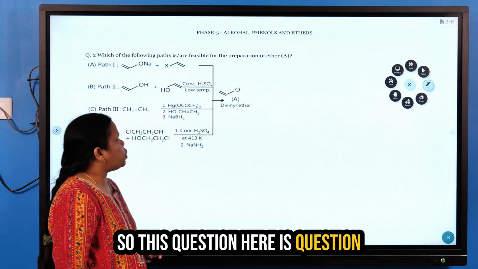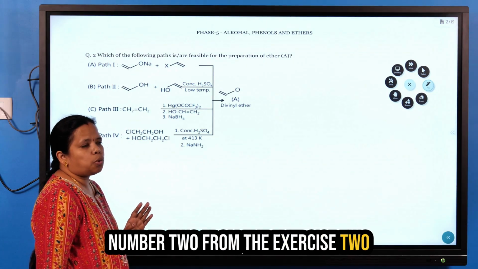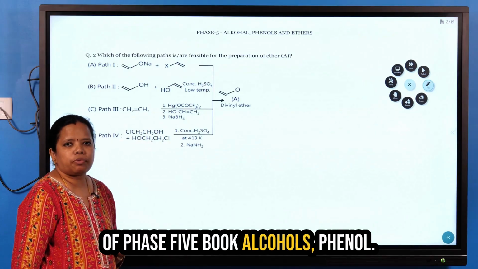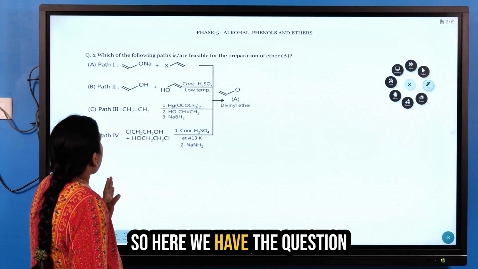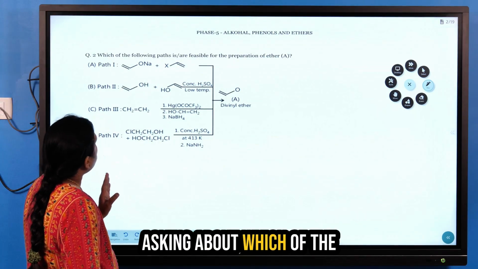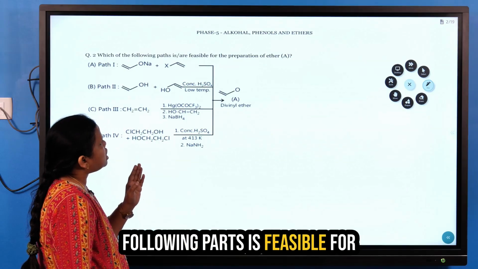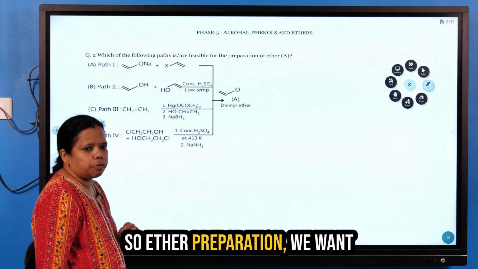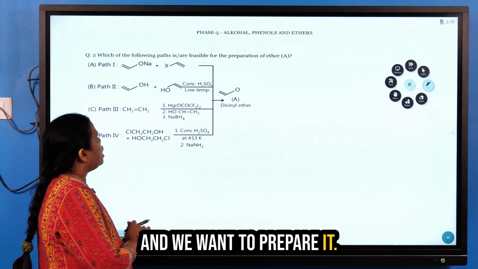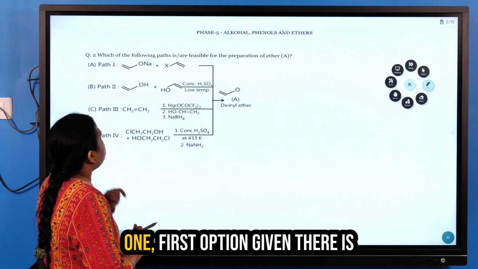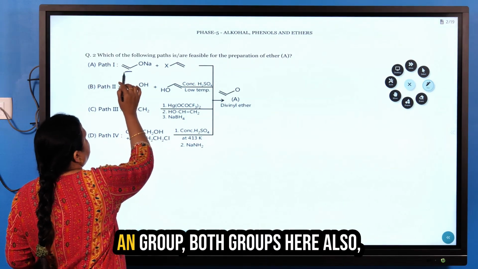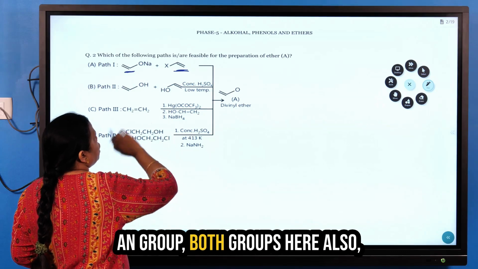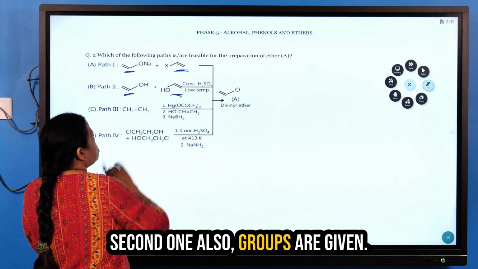This question is question number 2 from Exercise 2 of the Phase 5 book, Alcohols, Phenols and Ethers. The question asks which of the following paths is feasible for the preparation of an ether. Looking at the first option, there are vinylic groups on both sides, and in the second option vinyl groups are given here as well.